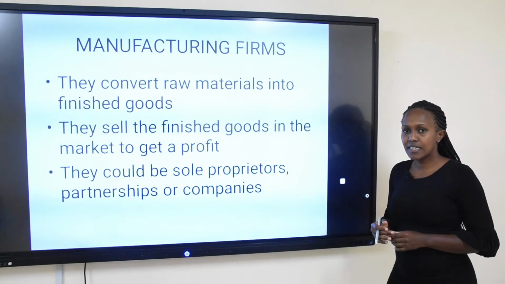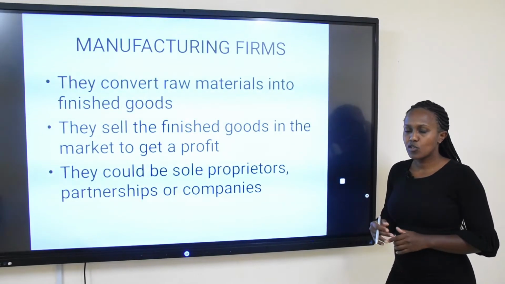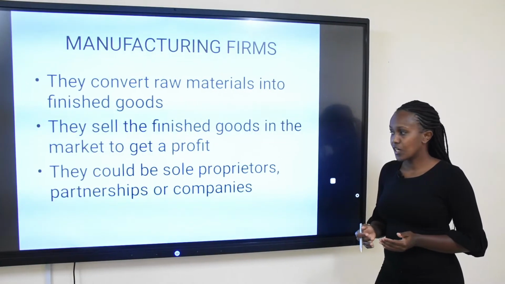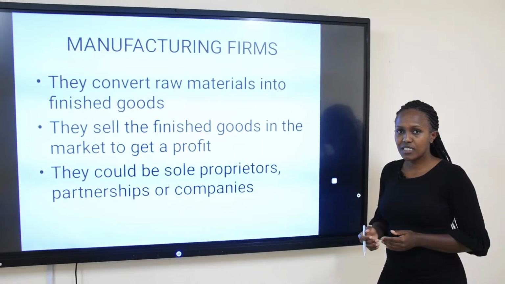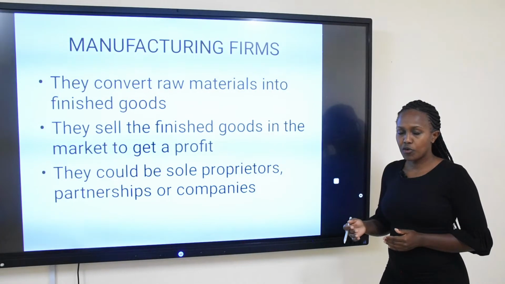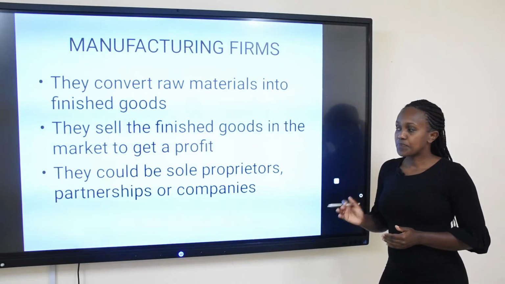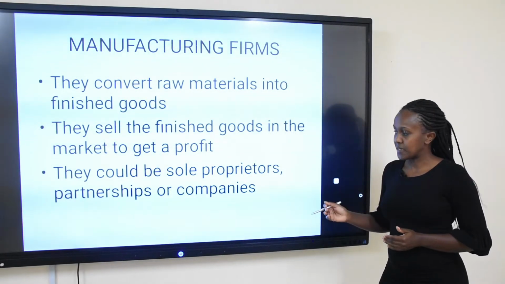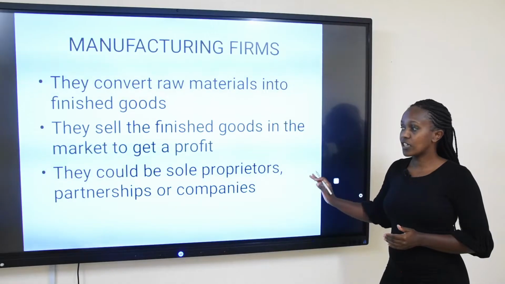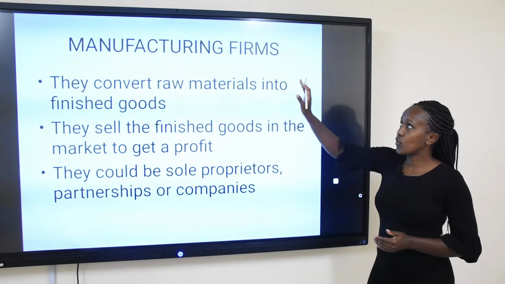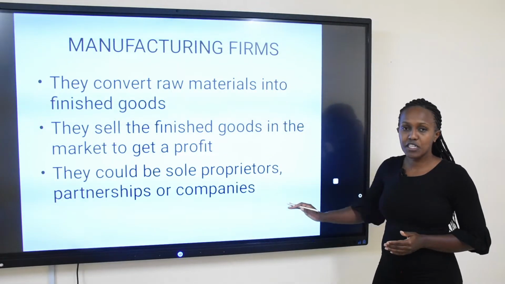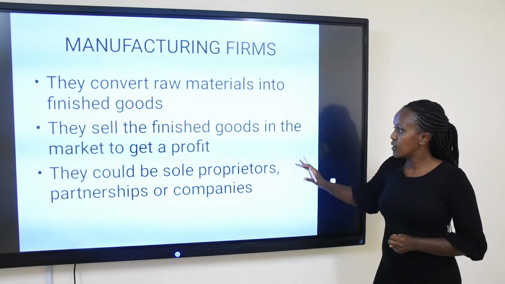This form of business could be a sole proprietor running a manufacturing organization. It could also be a partnership, where two or more partners have come together to form a business dealing with manufacturing. It could also be a company. That is why we are just calling them firms, not specifically company, partnership, or sole proprietorship, because it will take any form of business.